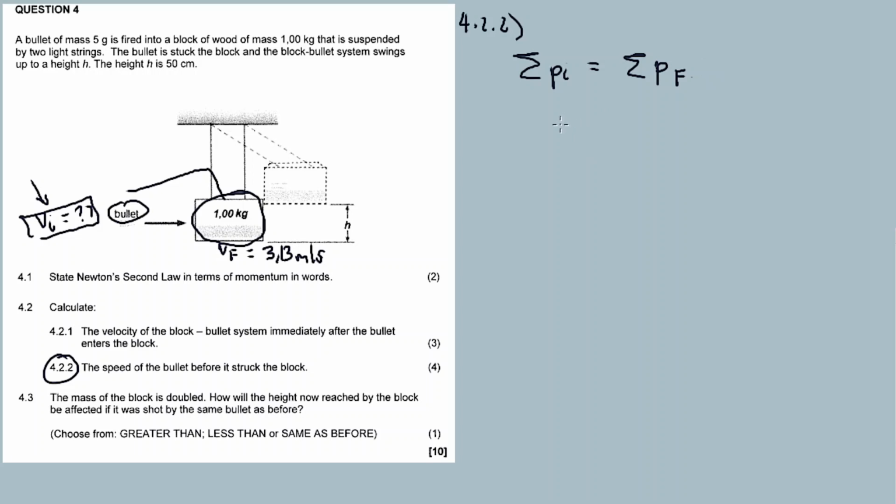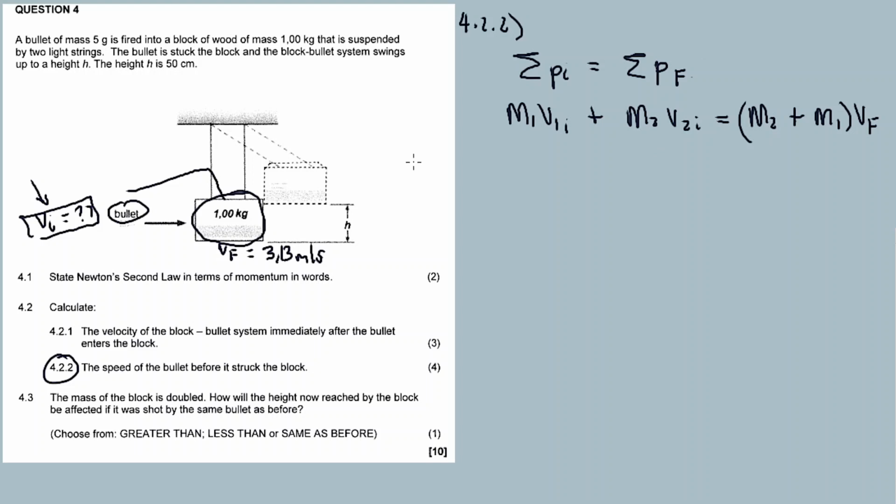Therefore, mass 1 is for the bullet, velocity 1 initially is for the bullet as well, plus mass 2, velocity 2 initial for the block, is equal to mass 2 plus mass 1 times V final for both.